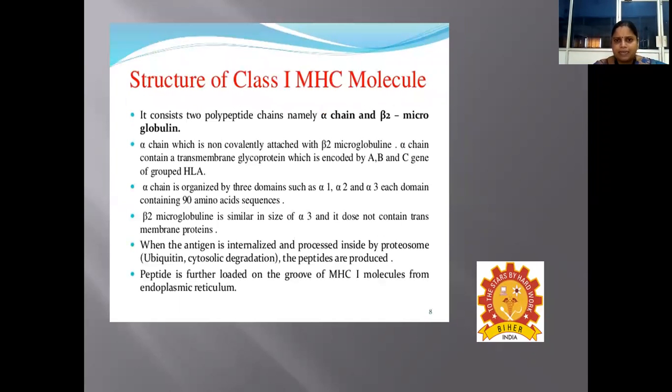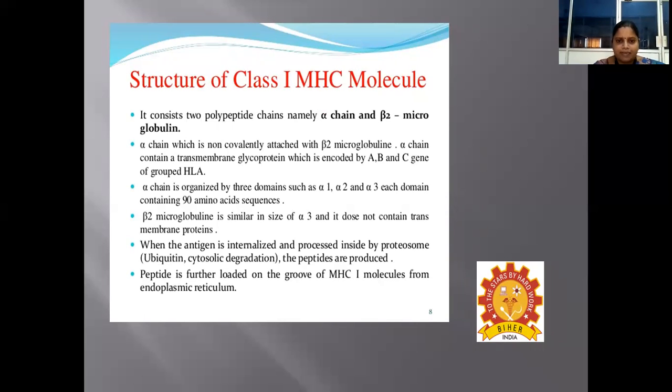Coming to the structure of the class 1 MHC molecule, it consists of two polypeptide chains, namely the alpha chain and beta 2 microglobulin. The alpha chain, which is non-covalently attached to the beta 2 microglobulin, is a transmembrane glycoprotein encoded by the A, B, and C genes of HLA.